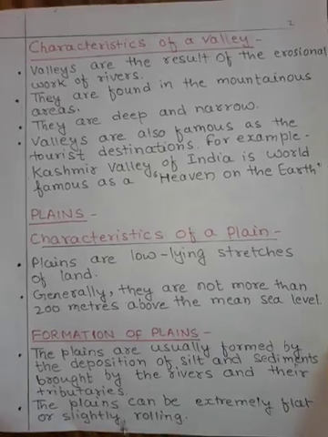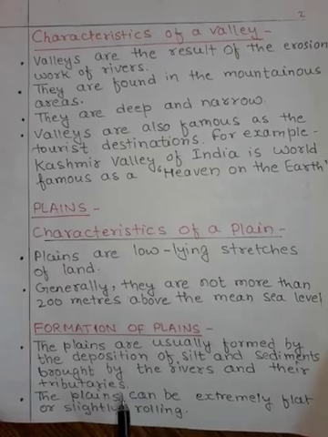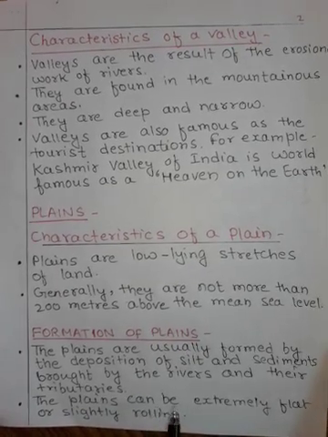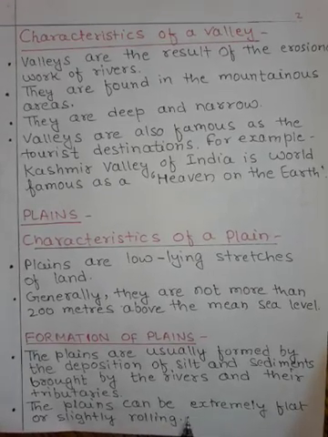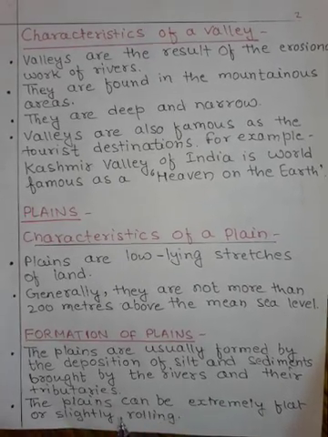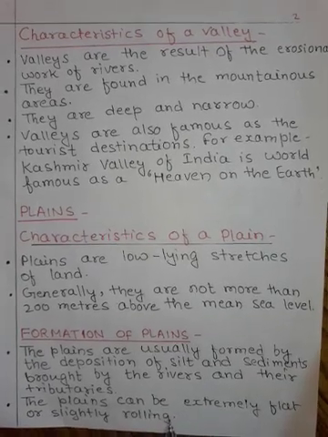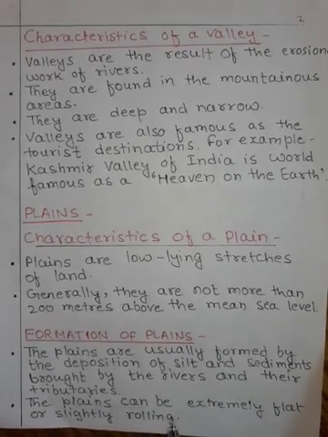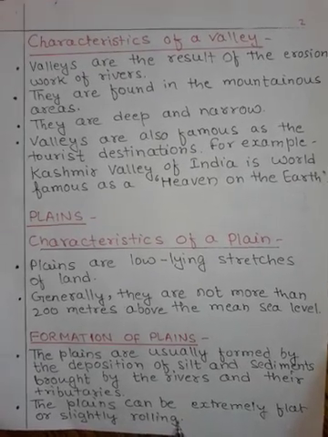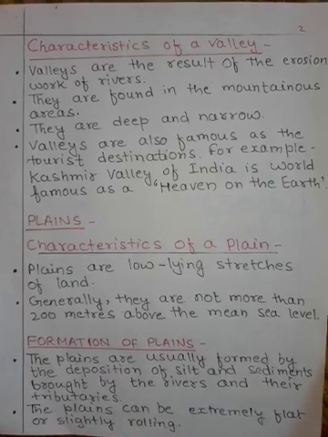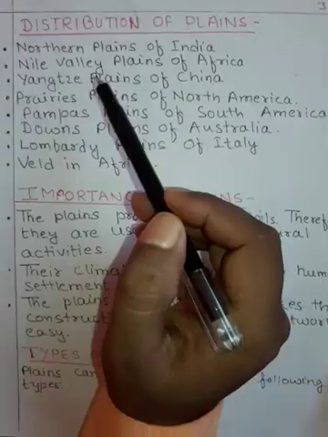Now, formation of plains, how plains are formed. The plains are usually formed by the deposition of silt and sediments brought by the rivers and their tributaries. Now from where this silt and sediments come? As rivers come from the mountains, they cut the mountains and bring silt and sediments along with them. The plains can be extremely flat or slightly rolling.